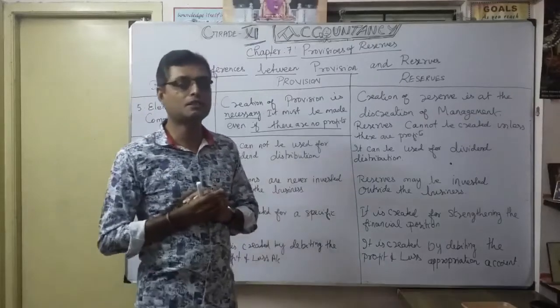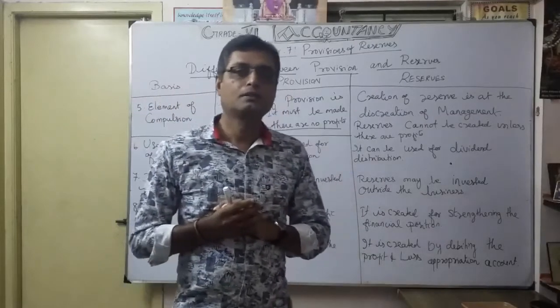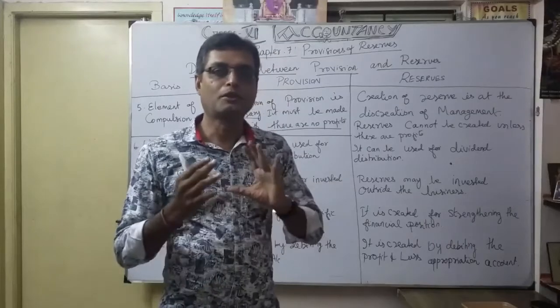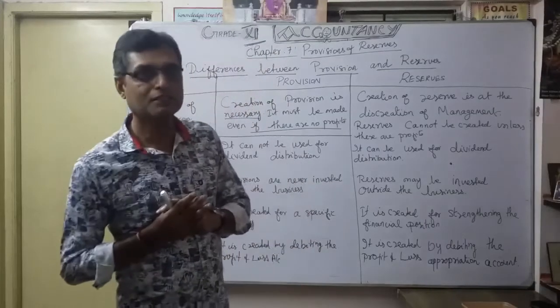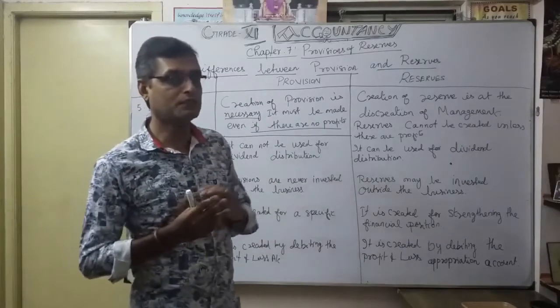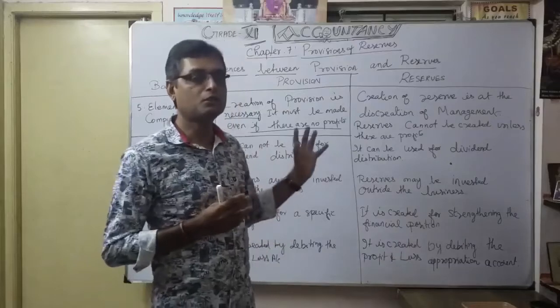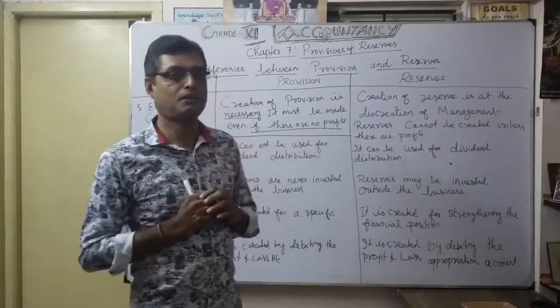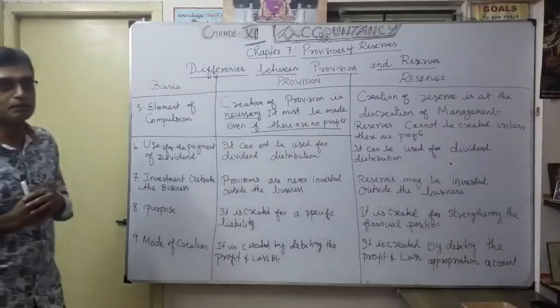Which concept do I follow here? I'll remember that concept. Which one? That is the conservatism concept, or prudence concept. So for any anticipated liability, the creation of a provision is necessary. That's why they say provision has the element of compulsion.